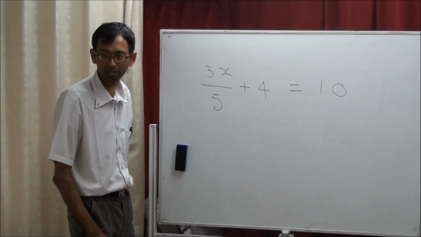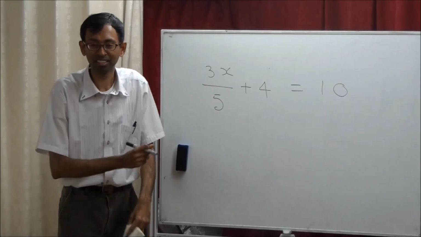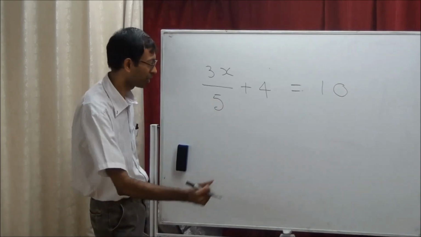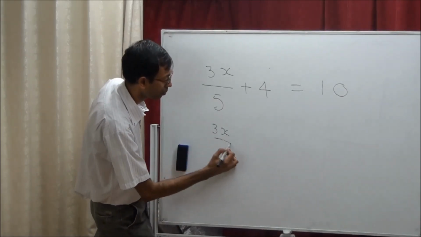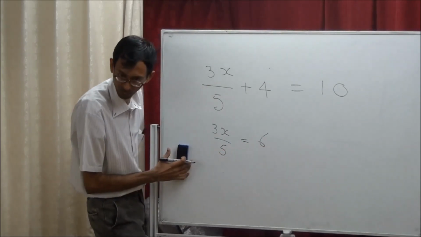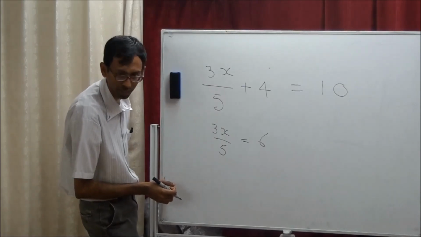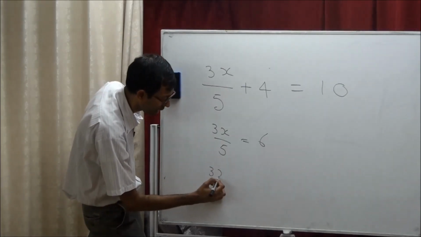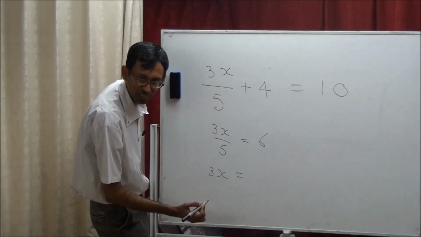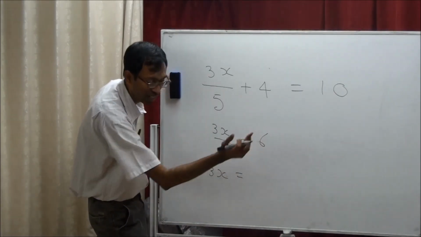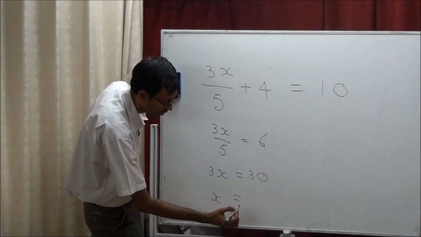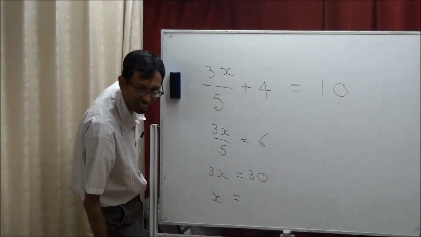Do you need help? He doesn't need help. Okay. First, which one do you want to take away? 4. Good. So 3x plus 5 equal to how much? 6. That is step 1. Next, which one do you want to take away? 5. Okay. So 3x equal to 30. You are taking away 5 to the other side.